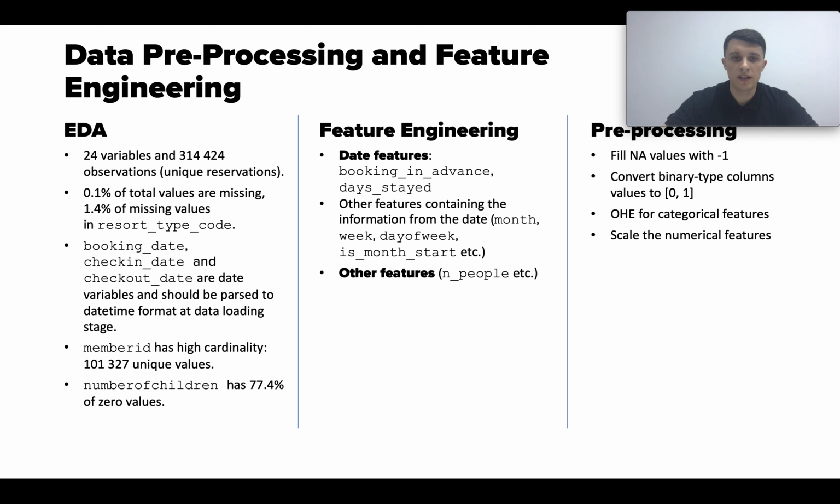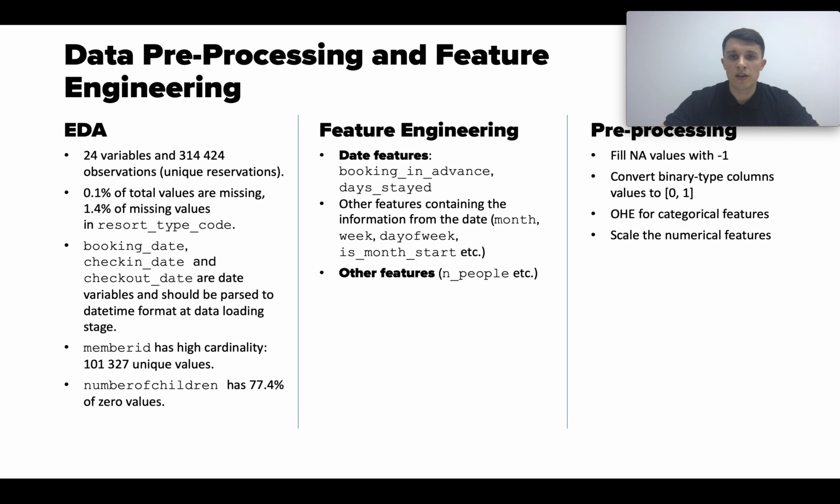There are 3 date variables which should be parsed to datetime format at the data loading stage for further feature engineering. There is one variable with really high cardinality, with more than 100,000 unique values, which is member ID. And there is one variable with more than 77% zero values, which should be accounted for in data preparation.